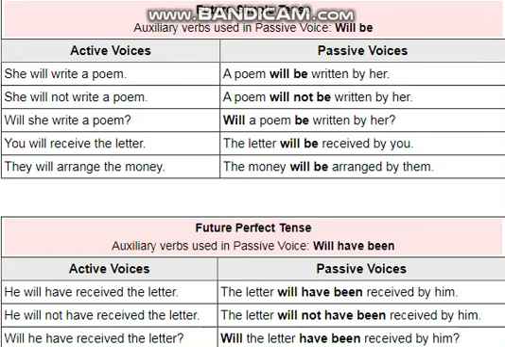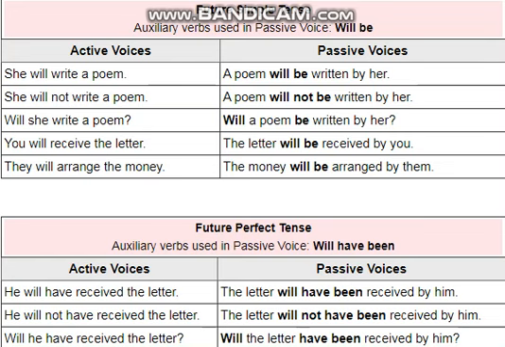As I have told you previously, future perfect continuous and future continuous tenses cannot be changed into passive voice. They are not commonly used in passive voice. So we will discuss just these two tenses, future simple tense or future indefinite tense and future perfect tense, because only the sentences of these two future tenses can be changed into passive voice.